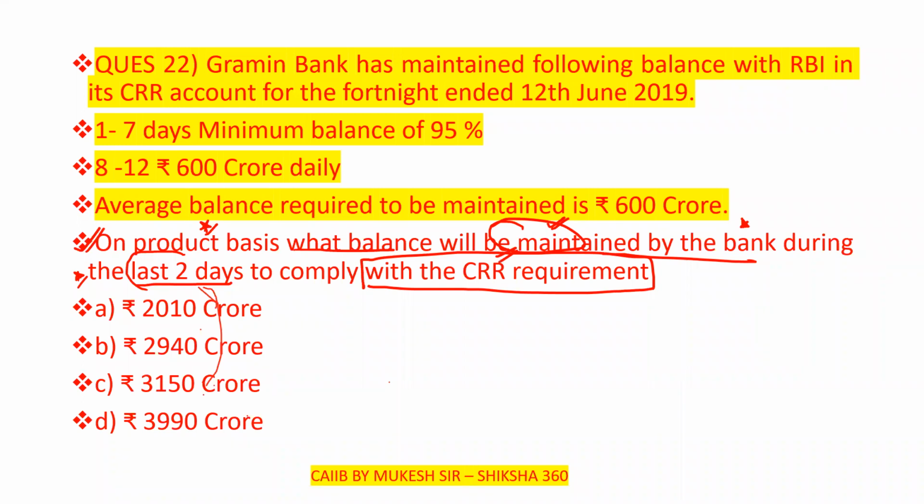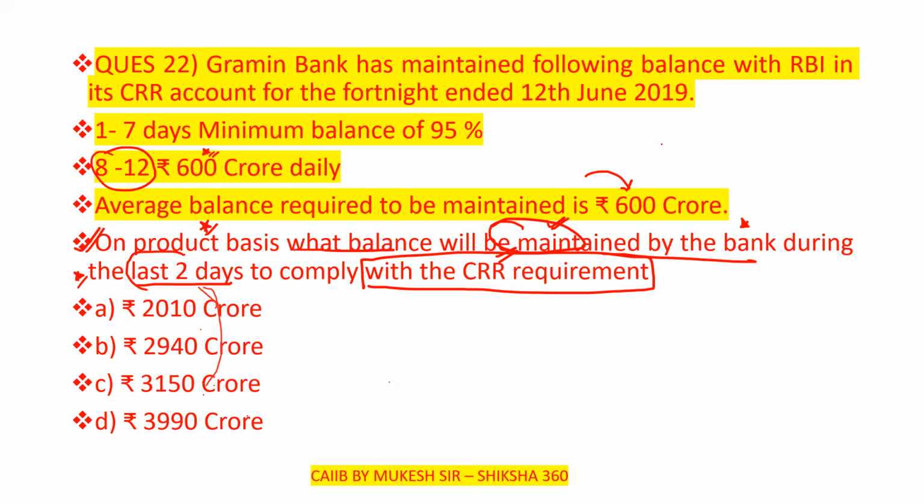So what will be the answer here? For the last days, from 8 to 12, how much are they maintaining daily? That is 600 crore daily, and that is also equal to the average.